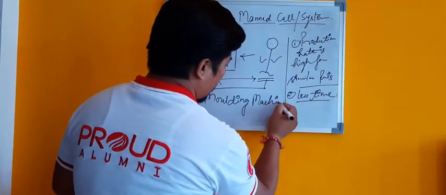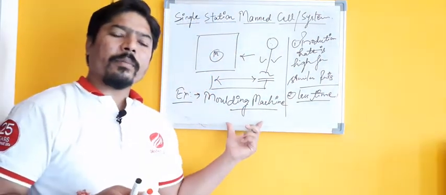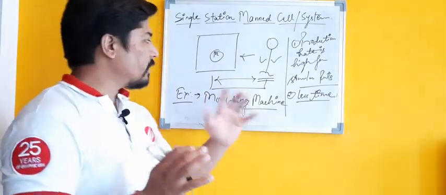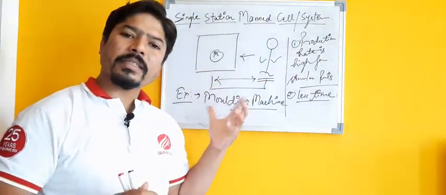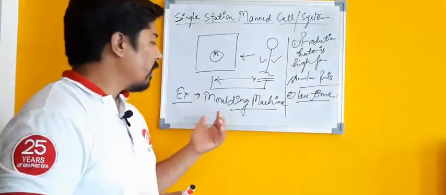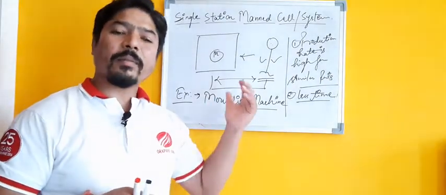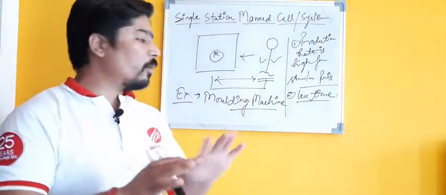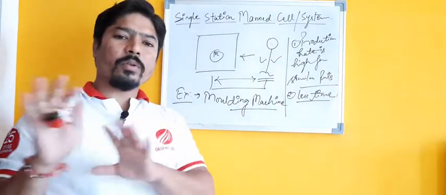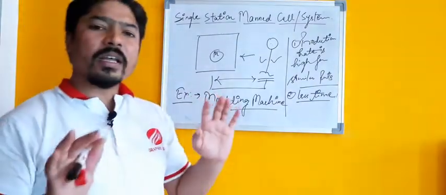Let us say a molding machine where a single person is involved with that particular machine. He only interacts with that machine, and the sequence of operations followed by that molding machine is controlled by that person. So only a single man is involved with that single machine. So that is a single station manned cell.